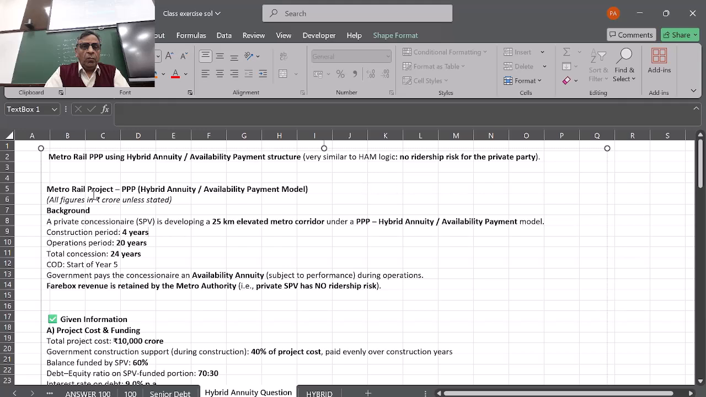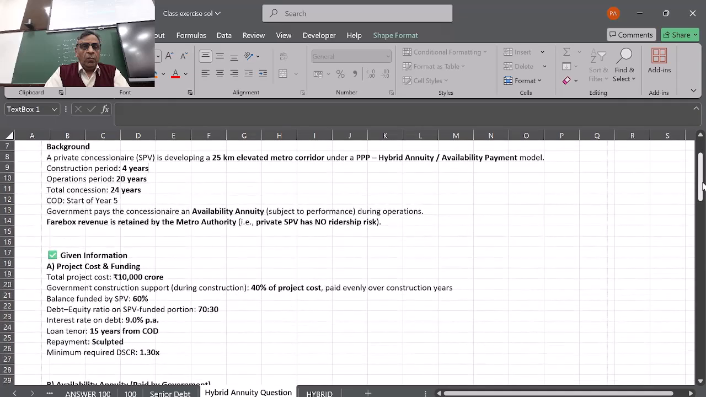So all figures are in crores. A private concessionaire, SPV, is developing a 25-kilometer elevated metro corridor under the PPP hybrid annuity model. The construction period is 4 years. The operation period is 20 years. The total concession is for 24 years. So 4 years of construction and 20 years will be the operation period. The project will start in year 5, and start giving revenue to the SPV.